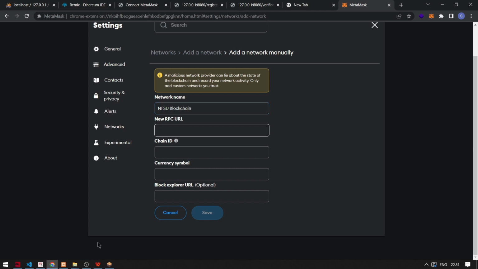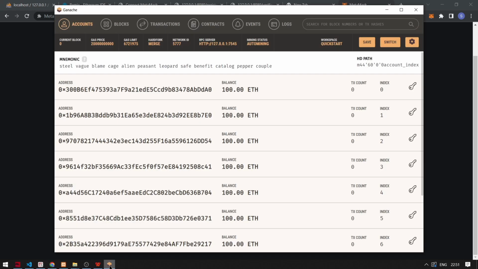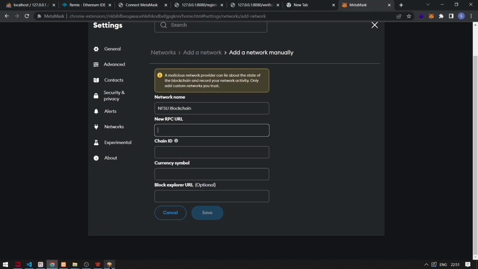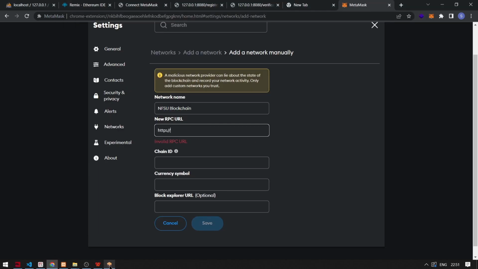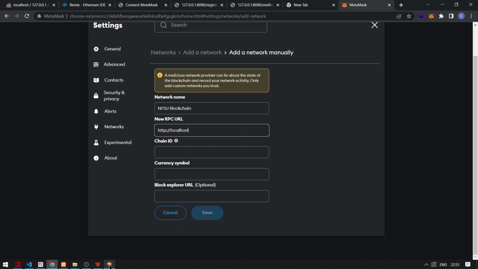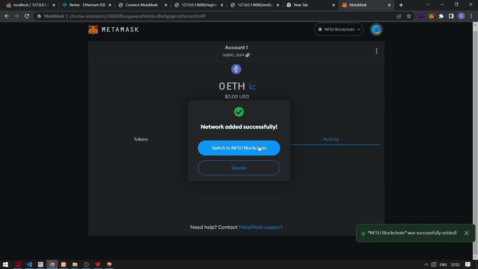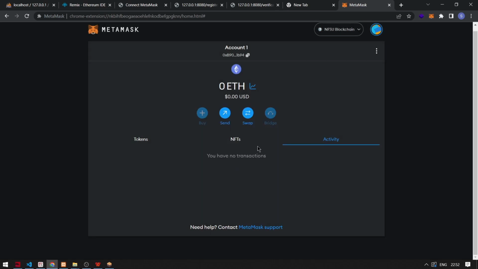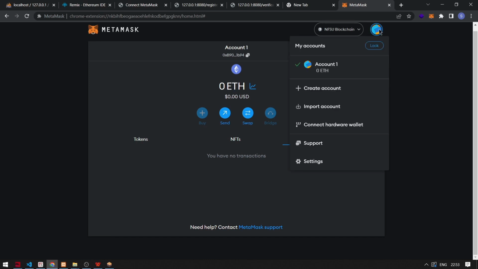And the URL will be the IP where the blockchain network is hosted. So it is on localhost with the port 7545. And the chain ID for localhost is 1337 by default, and the currency is ETH, Ether. And we'll save the network and switch it to the NFSU blockchain. For making a transaction, we need an account. So we'll import the account from the Ganache blockchain.